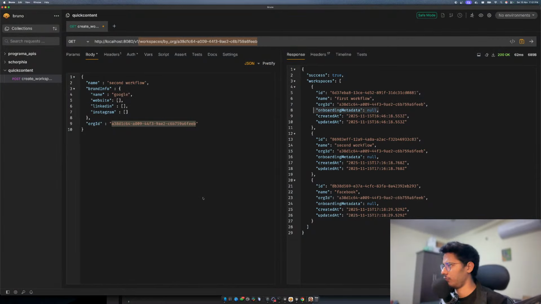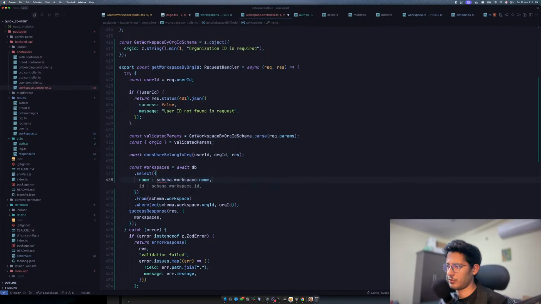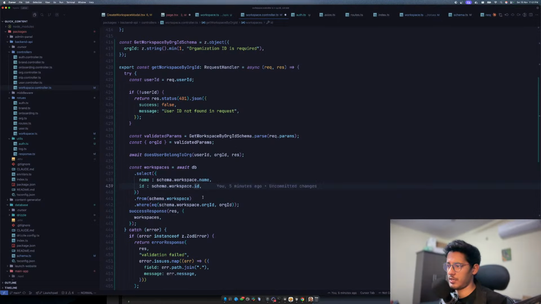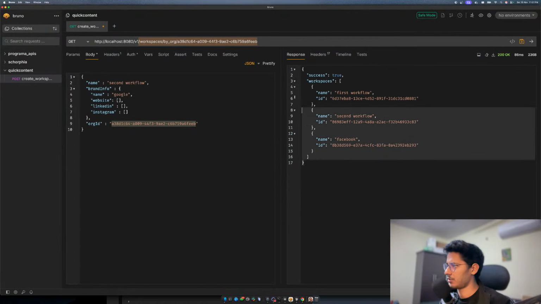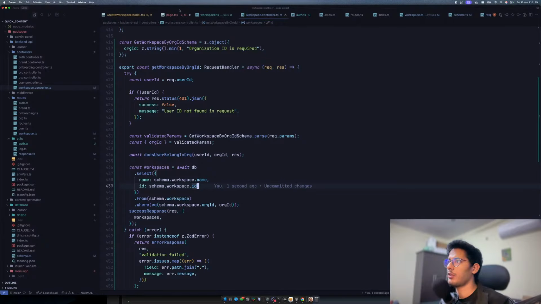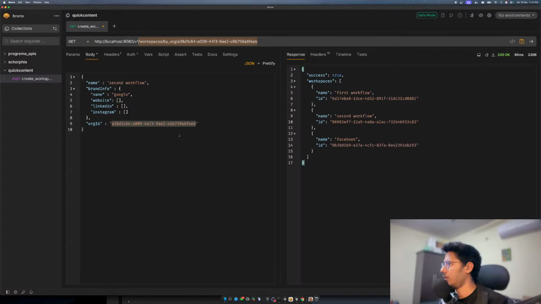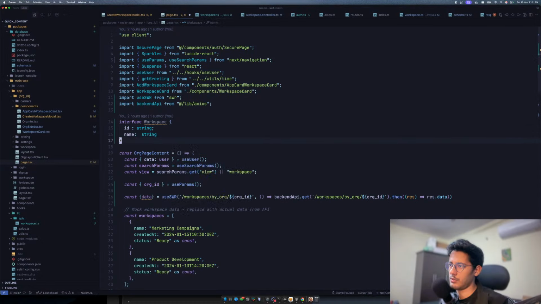So we have the first workflow. So we'll need the name, which is schema.workflow, the name. We'll need an ID. We don't need a created at, updated at. And we need the log ID. We don't need. So that's pretty much it. That's all the information that we need. Let's send the request, and yeah, we have that updated. Awesome. So this will be just ID, which will be a string, of course. And this will be a name, which will be a string, of course, again.